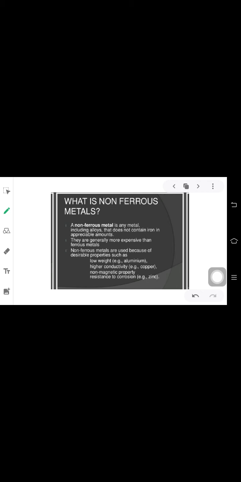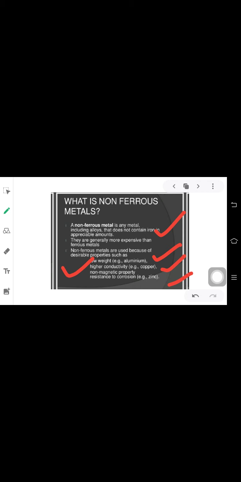A non-ferrous metal is any metal, including alloys, that does not contain iron in an appreciable amount. They are generally more expensive than ferrous minerals or metals. Non-ferrous metals are used because of their properties, for example low weight, high conductivity, non-magnetic property and resistance to corrosion.